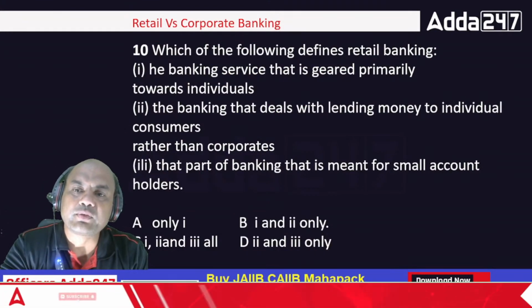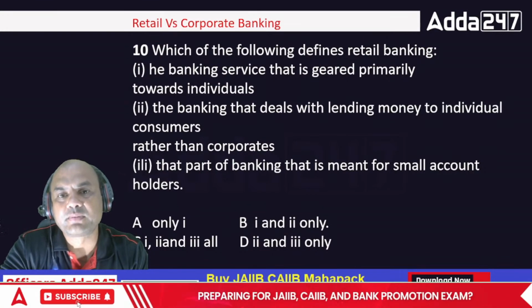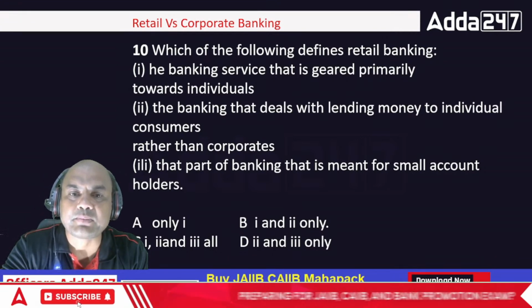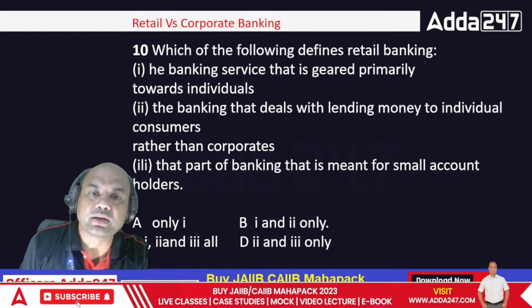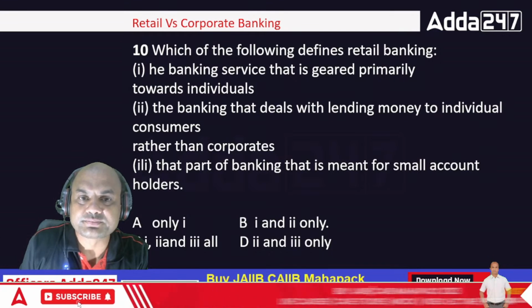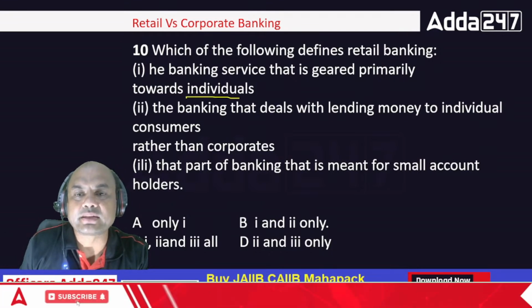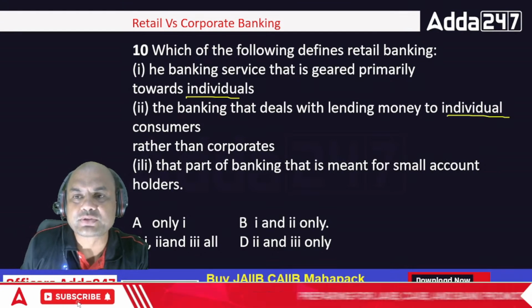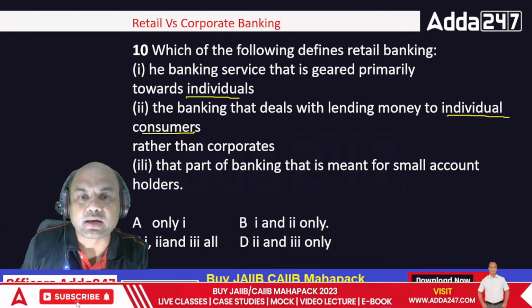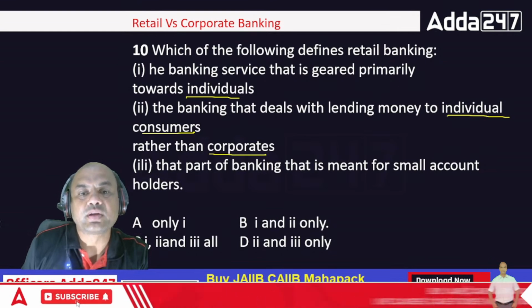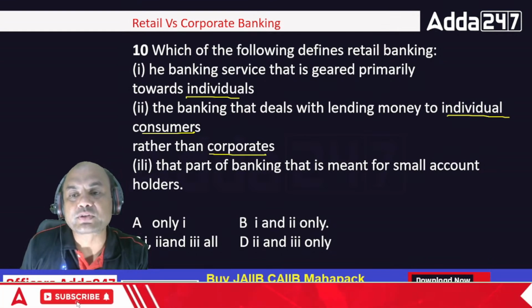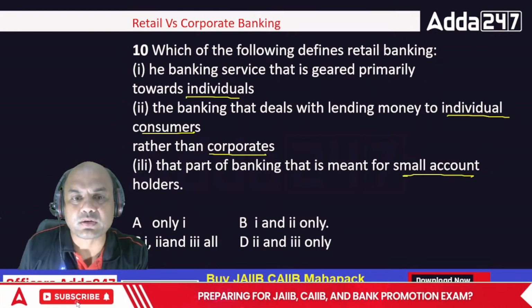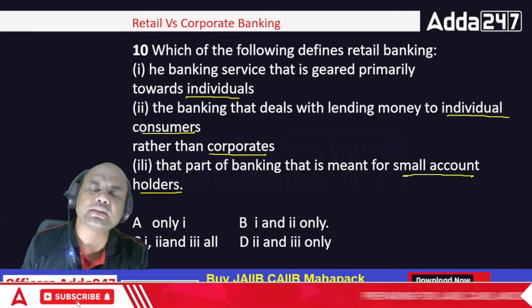Which of the following defines retail banking? The banking service that is geared primarily towards individuals. So it is mainly towards individuals. The banking that deals with lending money to the individual consumers rather than corporates. The part of the banking that is meant for small account holders. So what is the answer?